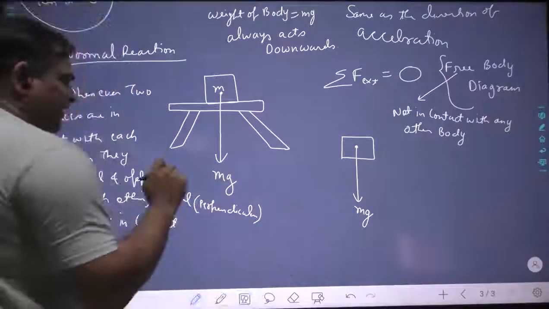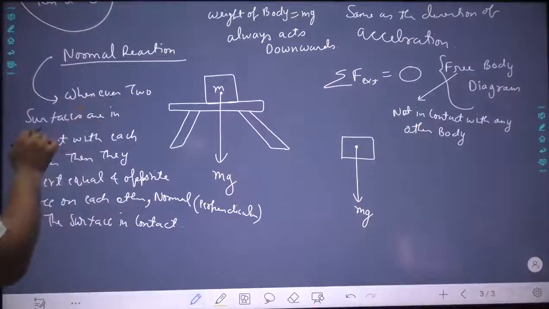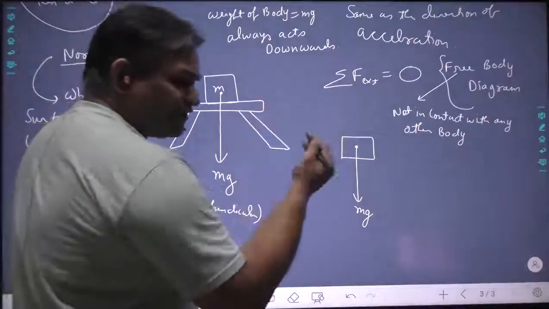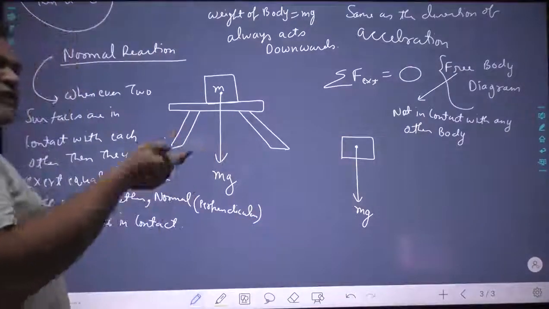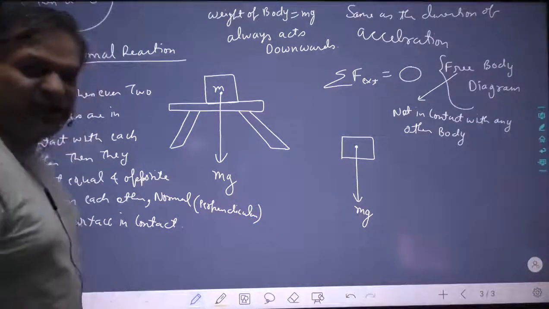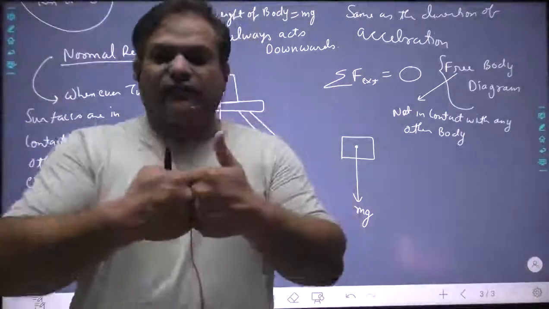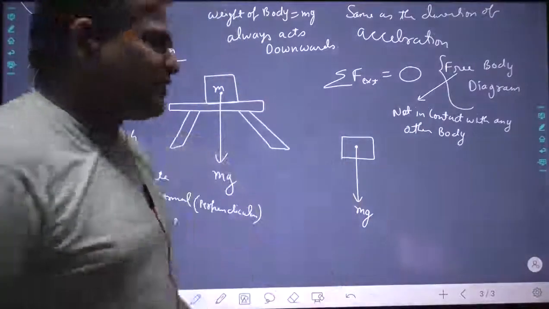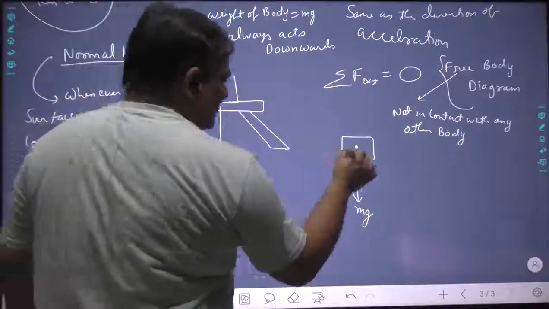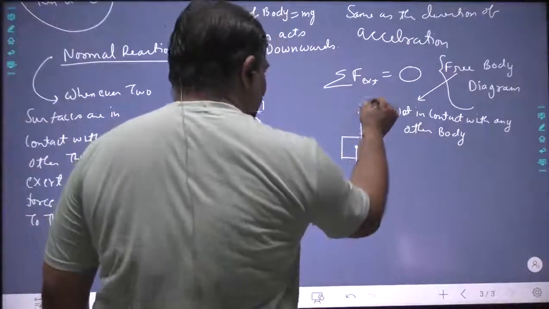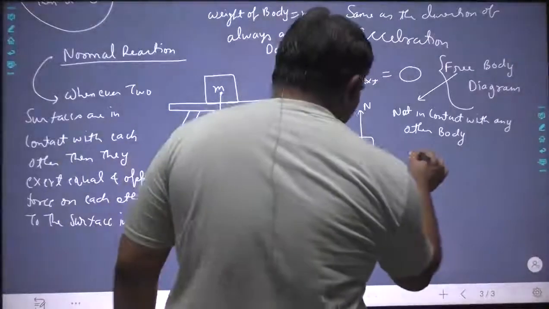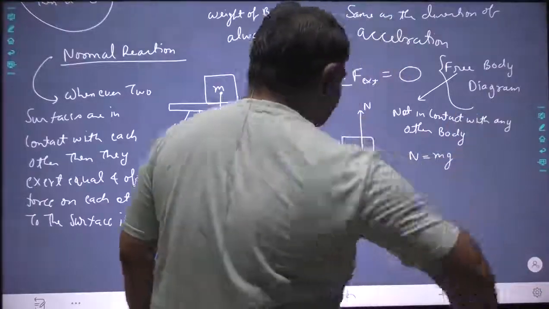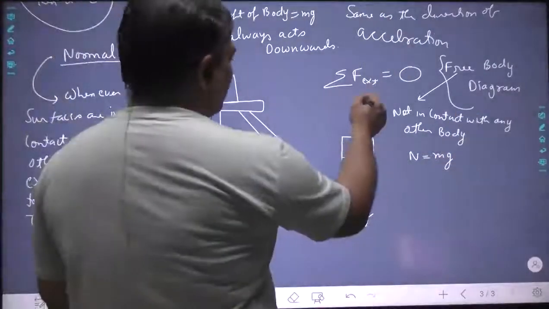And by the way, you can also say that the normal reaction, whenever two surfaces are in contact, the force exerted by each surface on the other is perpendicular to the surface in contact. One more thing, I am going to repeat it. Whenever two surfaces are in contact, then the force applied on each other is perpendicular to the surfaces in contact. Now here, this table is exerting a normal force on this. And definitely, the normal force exerted by the table on this block will be equal to the weight. Normal force is generally denoted by N.